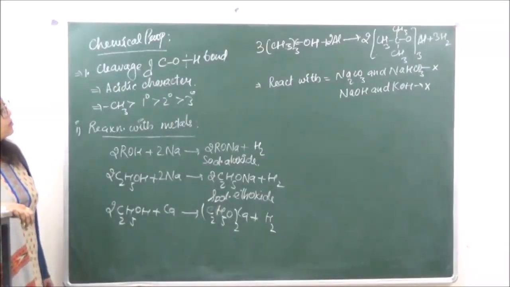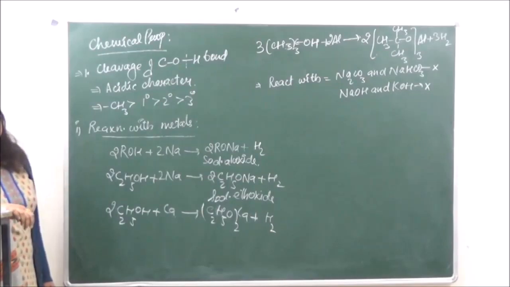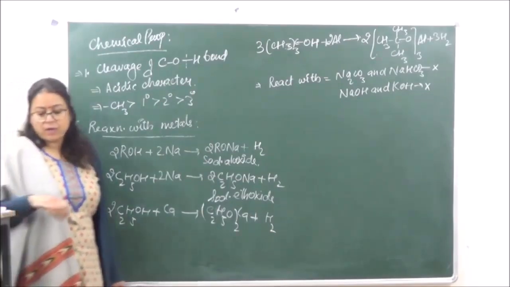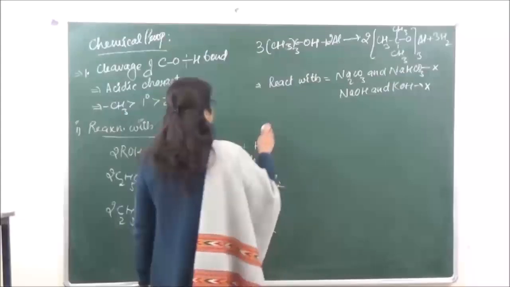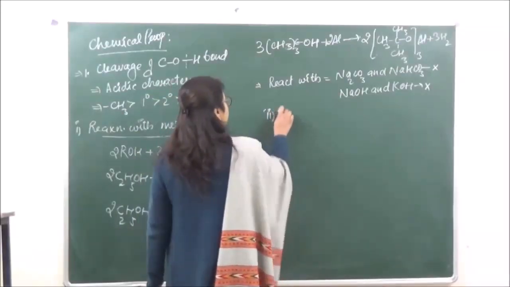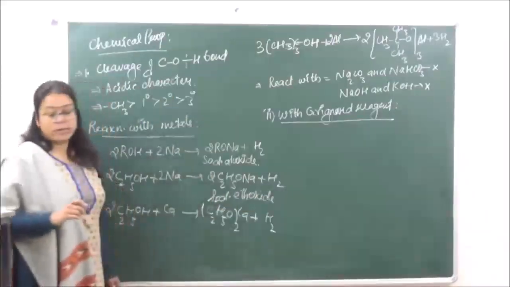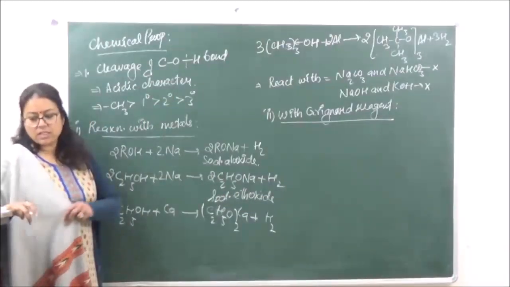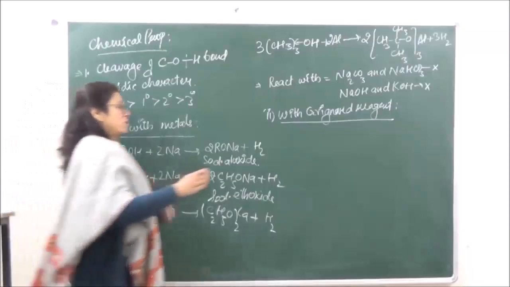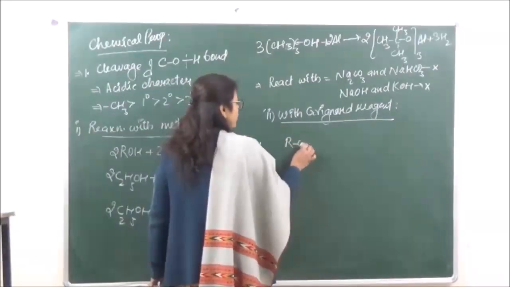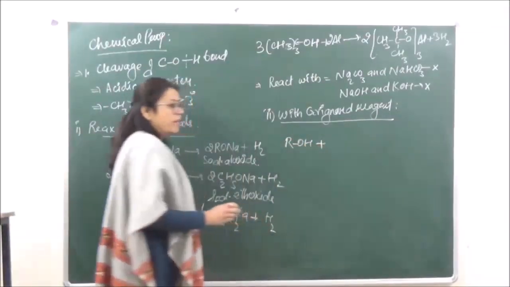Okay. Now the alcohols also have a tendency to react with Grignard reagent. So over here what we will get is the respective alkanes. So you can write down the reaction with Grignard reagent. When they are reacting with Grignard reagent, it is seen that the corresponding alkane is going to be formed. So we have ROH over here.